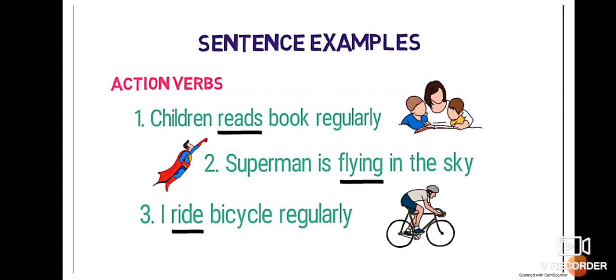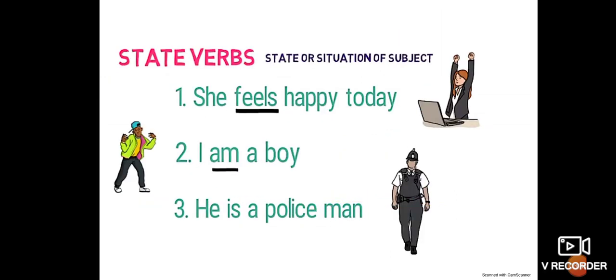What is Superman doing? He is flying in the sky. The third one: I ride a bicycle regularly. So the bicycle is being ridden by the boy. The words showing actions like reading, flying, riding or playing, all these are called action verbs.